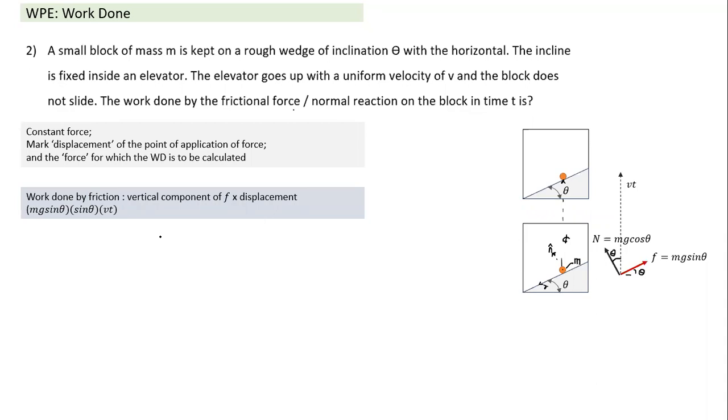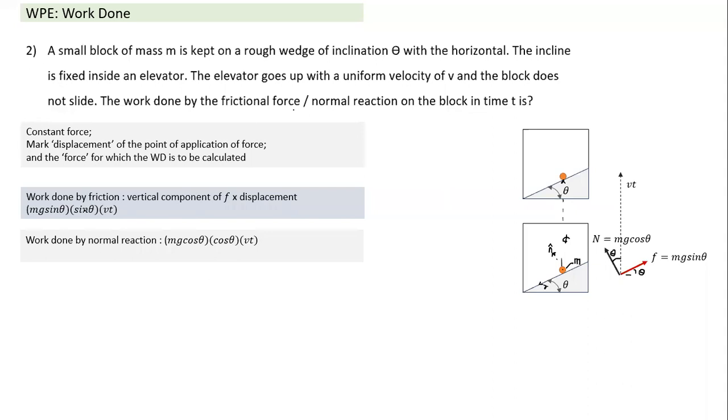So the force is mg sin theta, is the component, because mg sin theta into vt, that's the work done by friction. We have to find the work done by normal reaction here. Again, we take its component. Now its component will be equal to mg cos theta is the force. Its component becomes mg cos theta into vt. That's the work done by normal reaction.